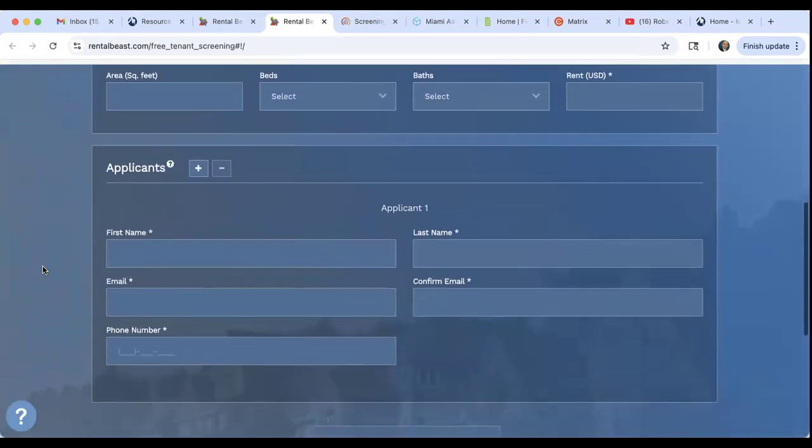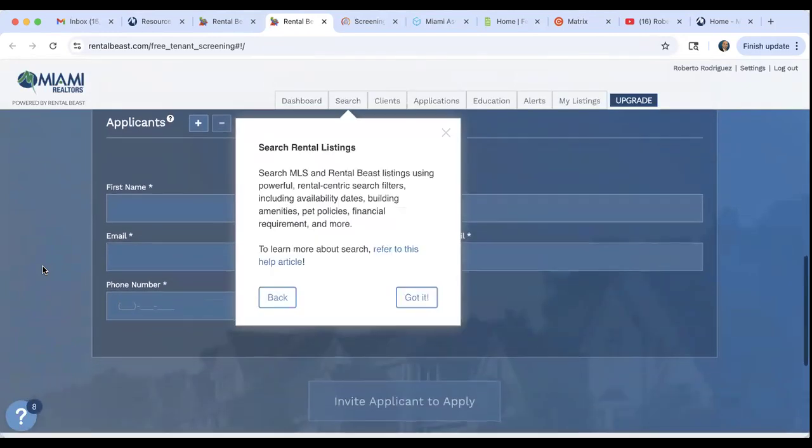And as you can see, you can plug in all the applicant information here and invite the applicant to apply. I will tell you, for all four of the services we just talked about, you do not need to know any privacy information of your applicant. You will never know your applicant's social security number. These are all things that the applicant needs to respond to once you send the invitation link. So their information stays private, they don't have to give you their social security number. They're the ones who complete the application.